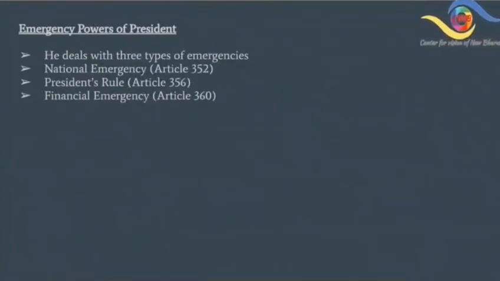Emergency powers of President. He deals with 3 types of emergencies: national emergency, President's rule, and financial emergency.